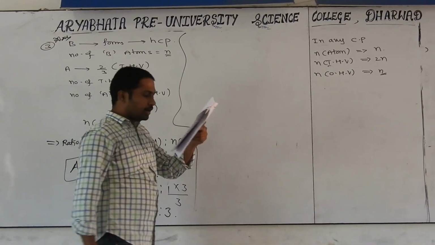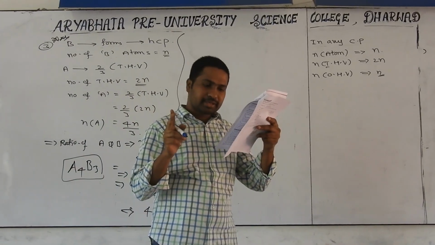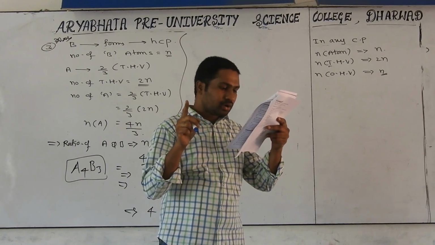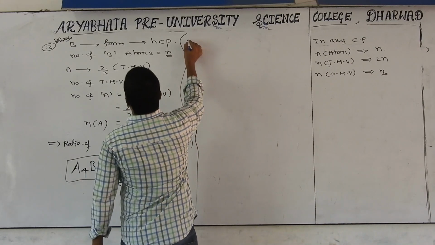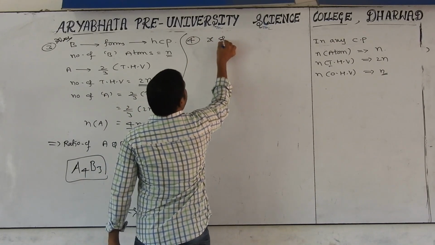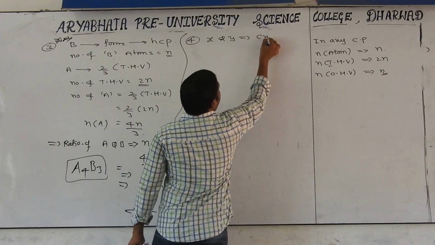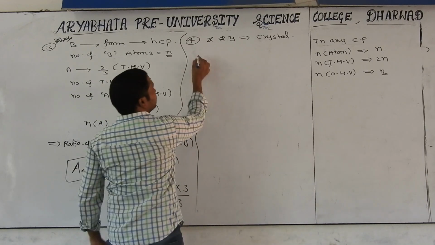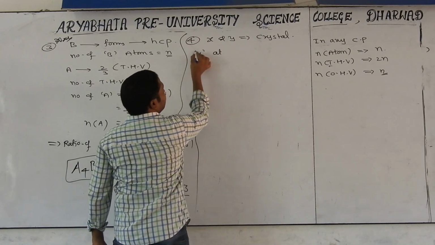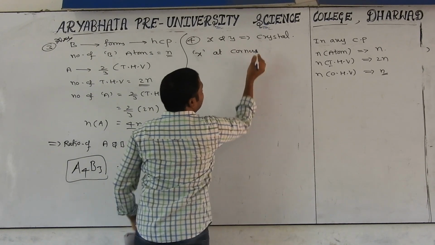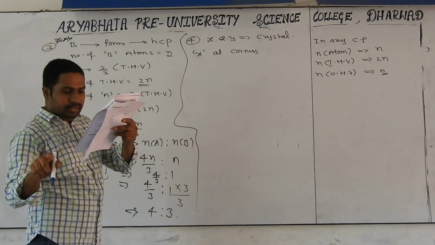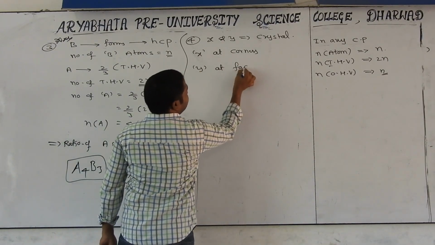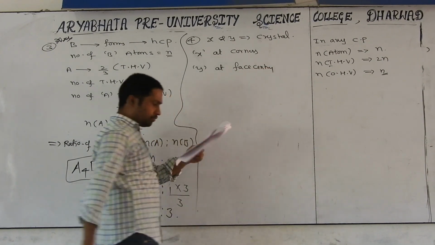A compound formed by elements X and Y crystallizes in a cubic structure where X atom is at the corners of the cube. Fourth question: two elements, X and Y, are forming the crystal. X is at the corners. Next, Y atoms are at the 6 face centers. So what is the formula of the compound?